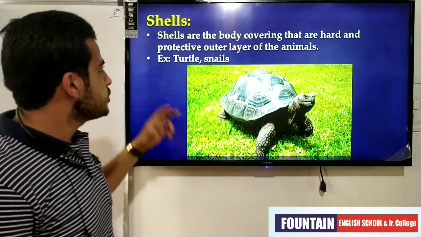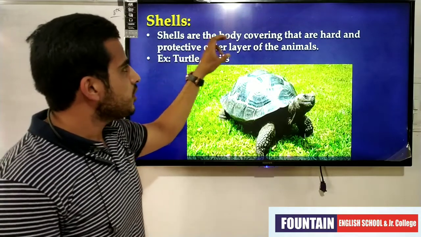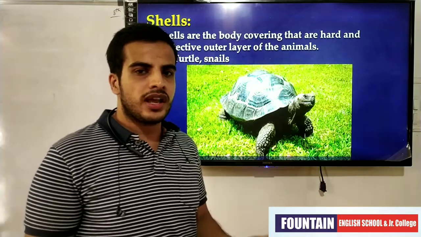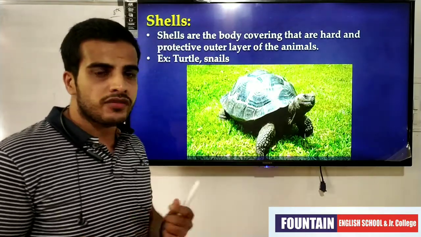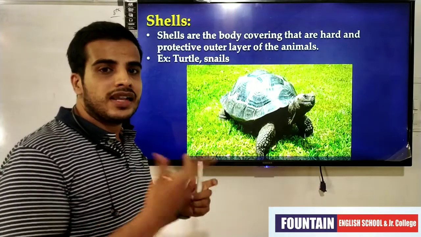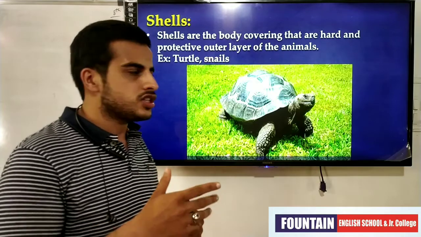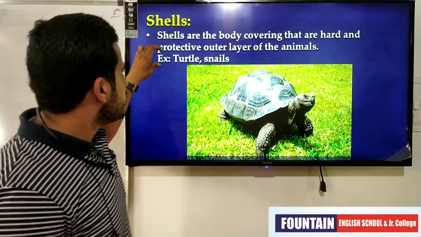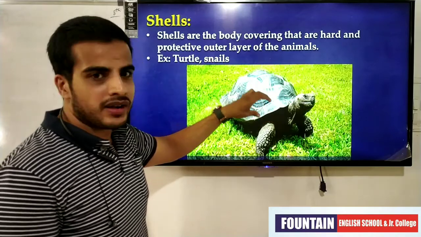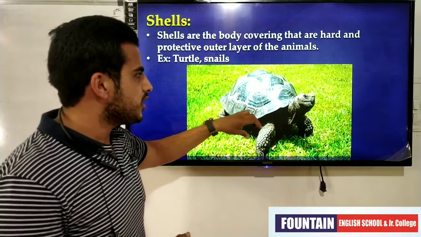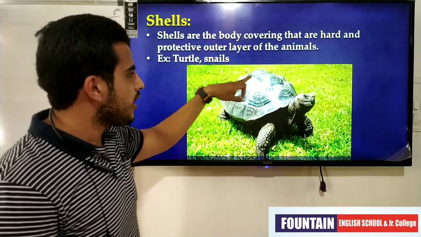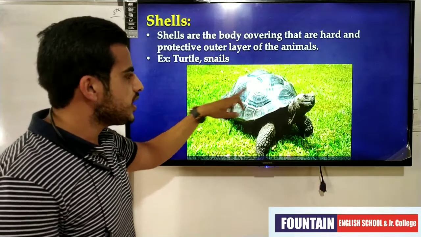Shells. Next point is shells. Shells are the body covering that are a hard and protective outer layer of the animals. Okay, there are so many animals which cover their body with the help of their shells. Shell is nothing but the hard outer layer. Layer in the sense parat, tvacha, kavach. For example, turtle. You can see the turtle which protects his body from predators or from any other climatic conditions. What is this? This is known as shell. This is the outer layer and hard. Okay, the protective outer layer of the animals.